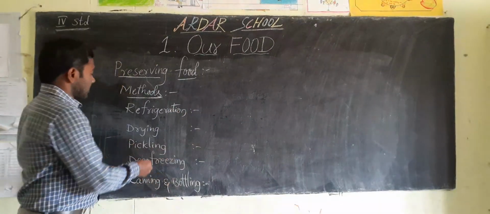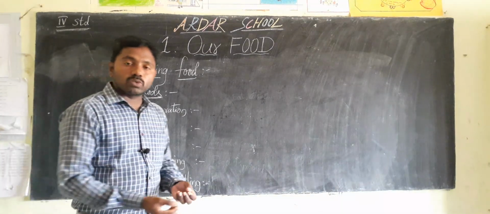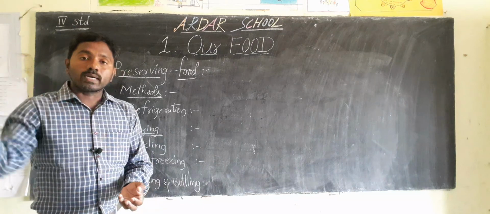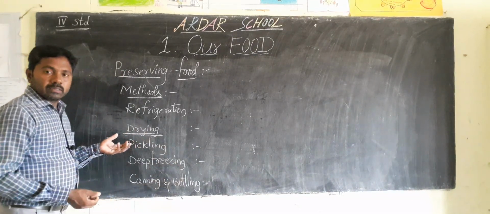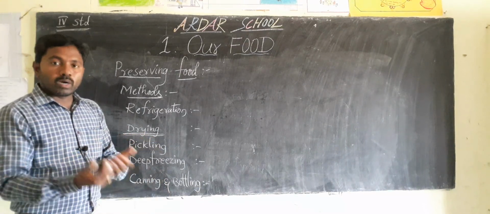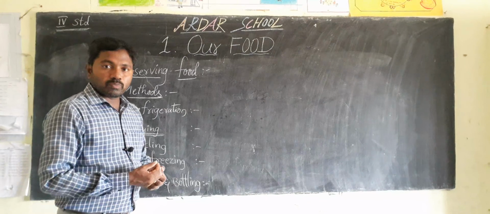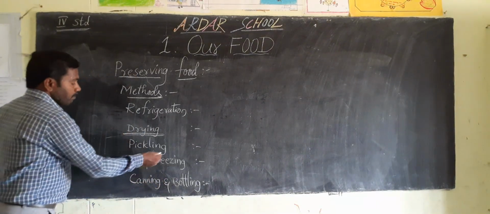Next, drying. Some food items we can dry. Drying means we remove the water content from food grains, for example rice and maize, and fish also. That method is called drying. Next one, pickling.